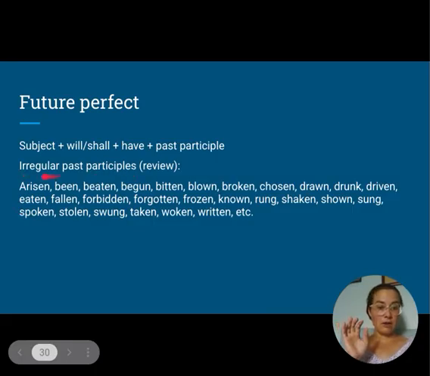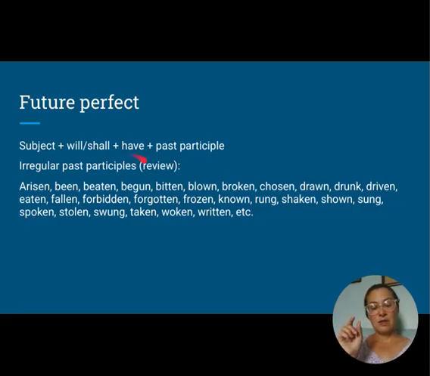These are irregular ones that look a bit strange. The spelling has changed, or they might just be downright different than the normal verb, and they don't look like the normal past tense either. So this is called the past participle, which is added on after have to make it into a perfect tense, the future perfect. Sorry, have plus that past participle together.